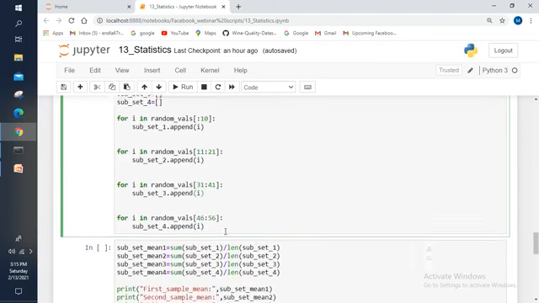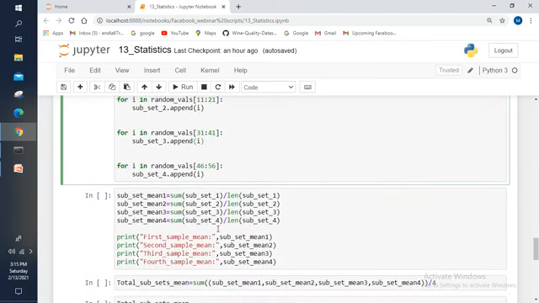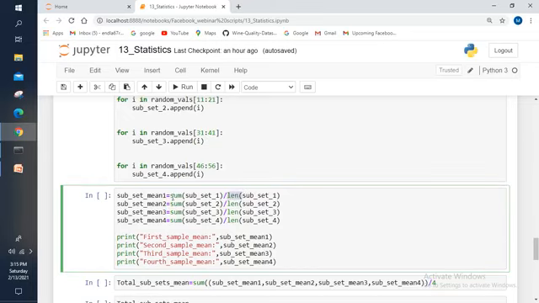Right. Now we need to calculate the mean for each and every subset. To calculate the mean, we will take the summation of all the values and we need to divide that value with the number of samples. So I have taken the length and I have taken the summation function as well. With that, the mean will be calculated, and whatever the results we will get, I am going to store that results into the subset mean 1.